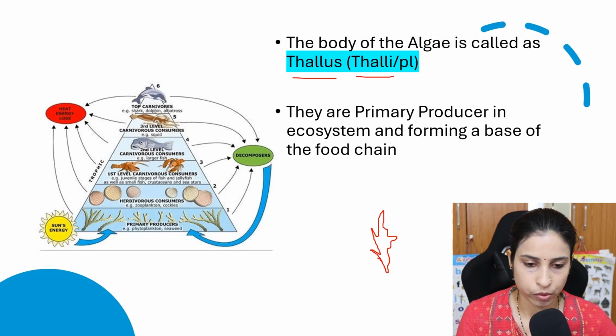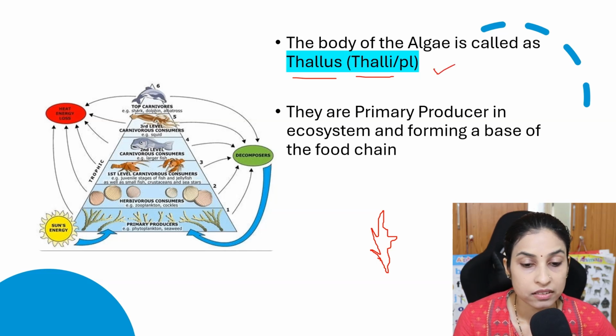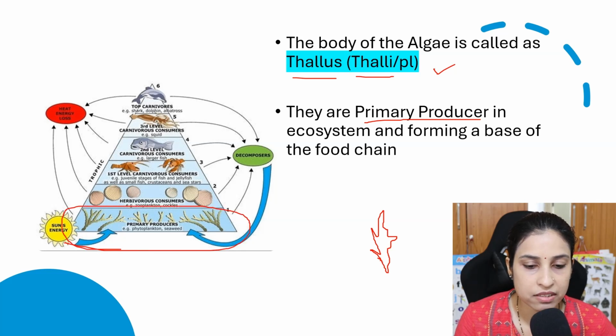It's an important point. Then the most important thing is that these algae can synthesize their own food, so they are the primary producers in the ecosystem. They form the base of the food chain. These primary producers are consumed by the herbivores.